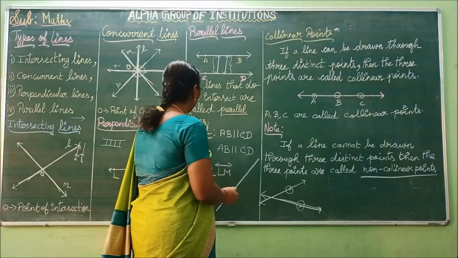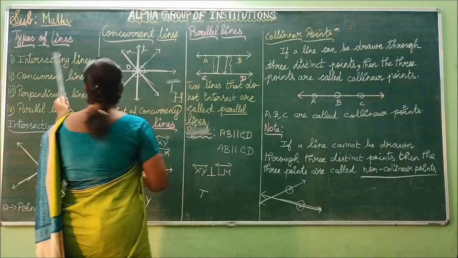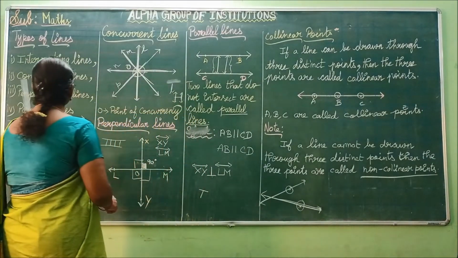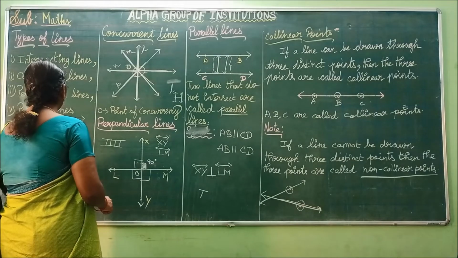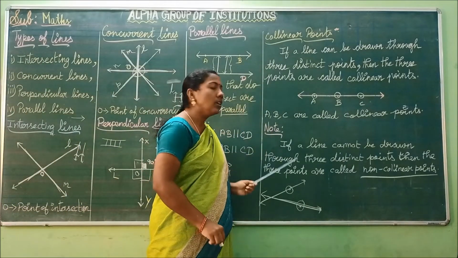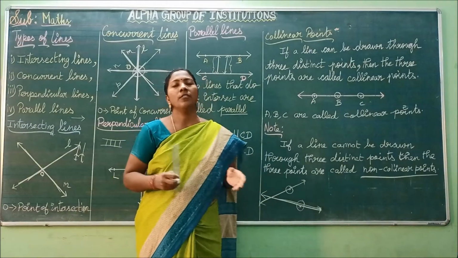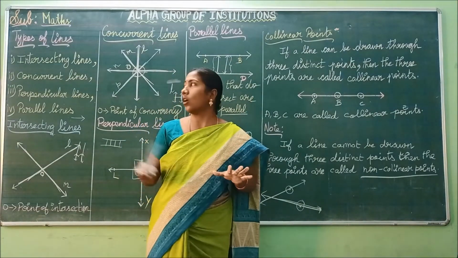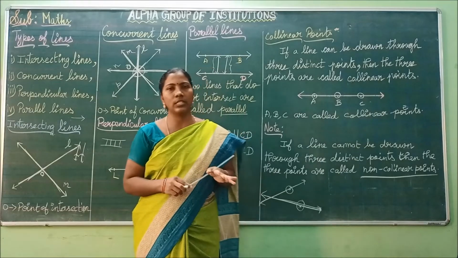So far what we have discussed? Types of lines: intersecting lines, concurrent lines, perpendicular lines, parallel lines, and collinear points and non-collinear points. I think you have understood all the concepts we have discussed.